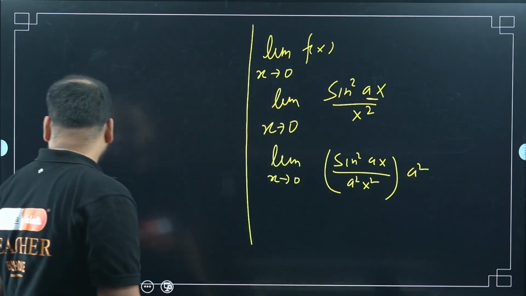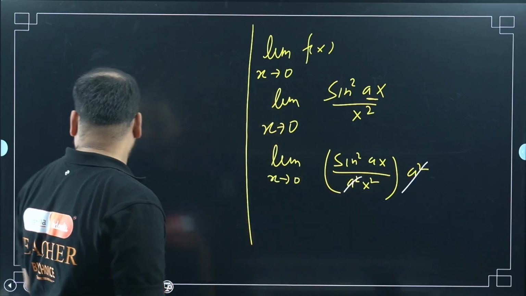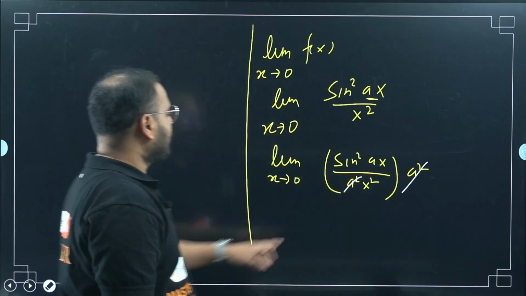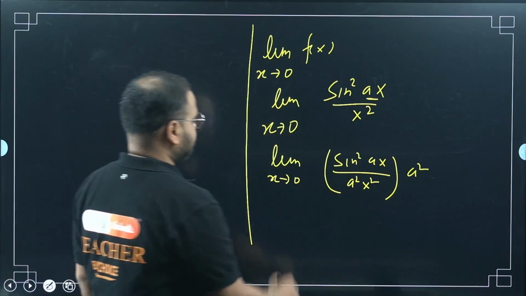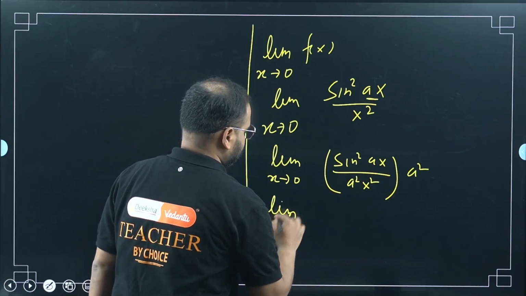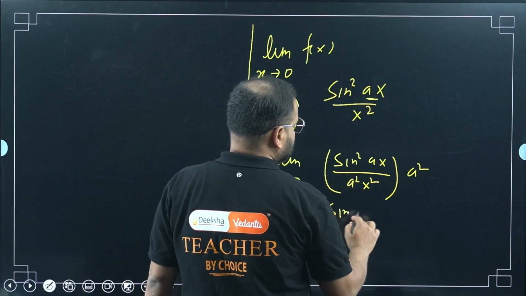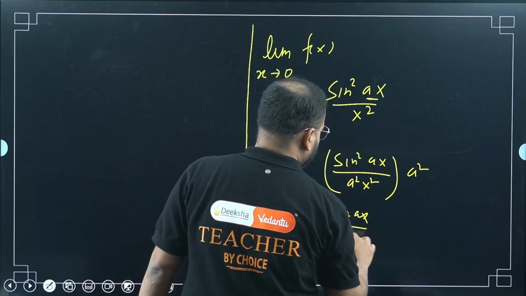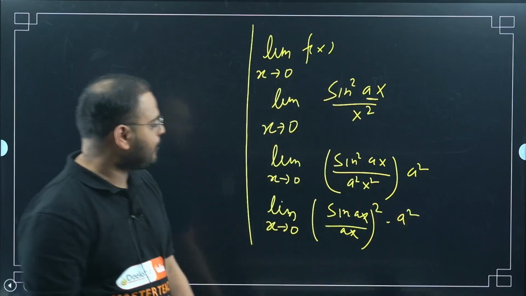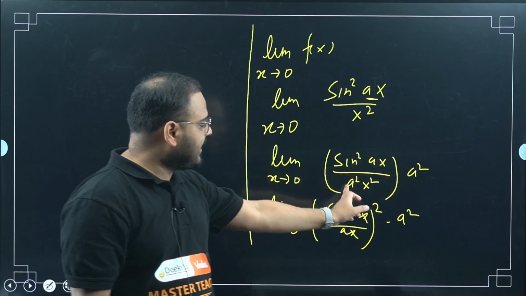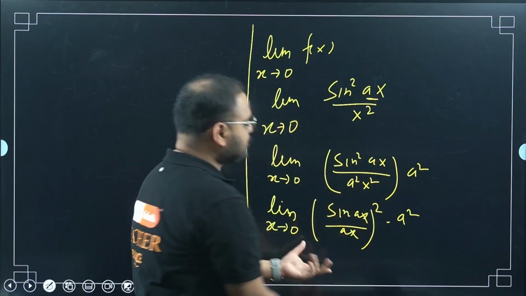Correct. Now I can do this. If I do this, I can cancel. So it remains the same, since I have multiplied a square on both numerator and denominator. I can do that. I can write this as sine ax by ax the whole square times a square. Sine square ax by a square x square.